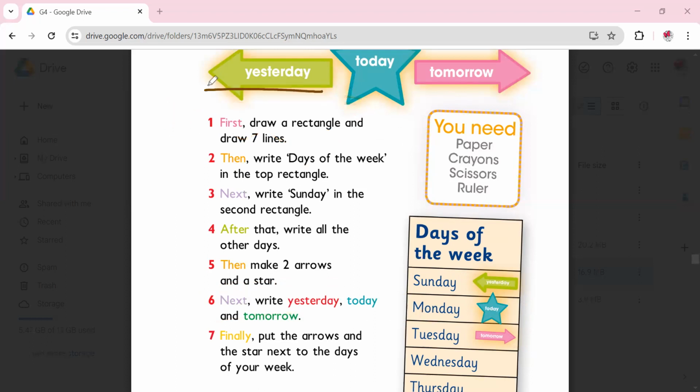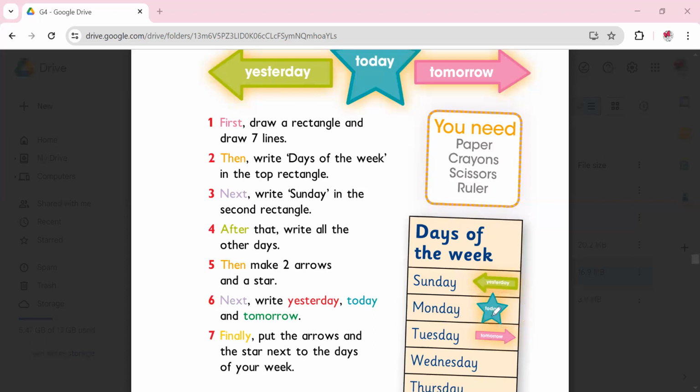So this would be the past, and this would be the future. That's why we use this arrow to write about tomorrow. And the star, of course, refers to today. Finally, put the arrows and the star next to the days of the week. So we put the star on the day that we are at.